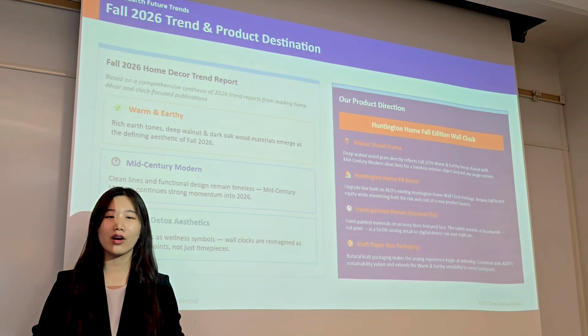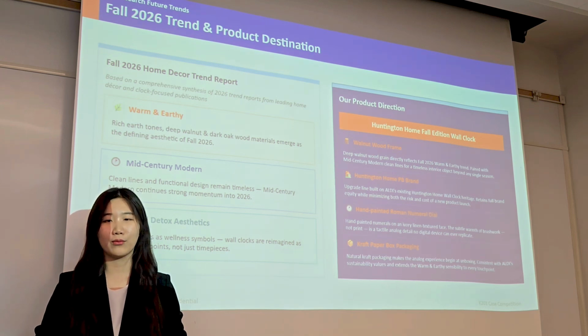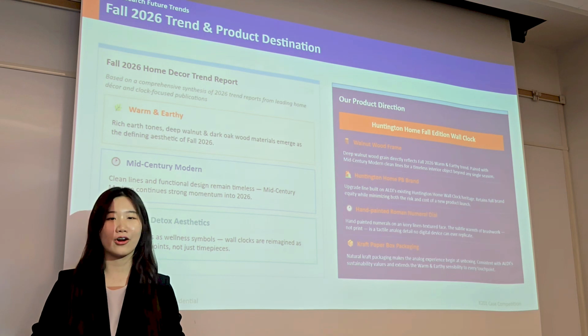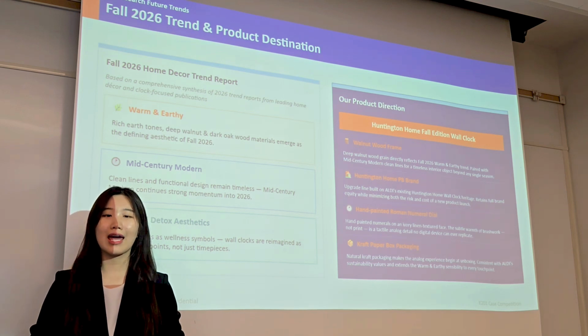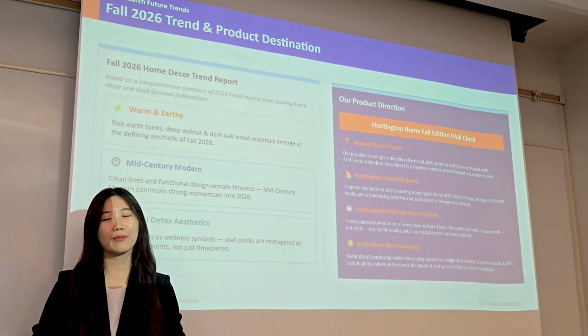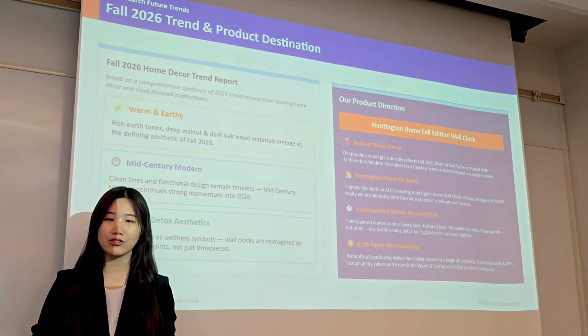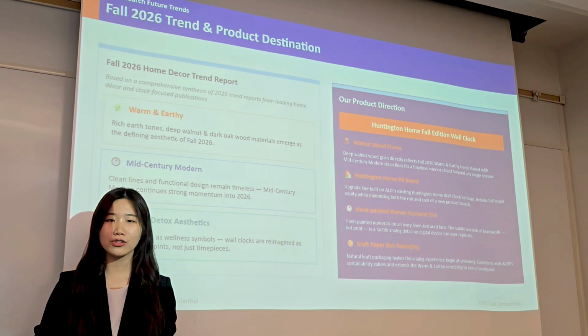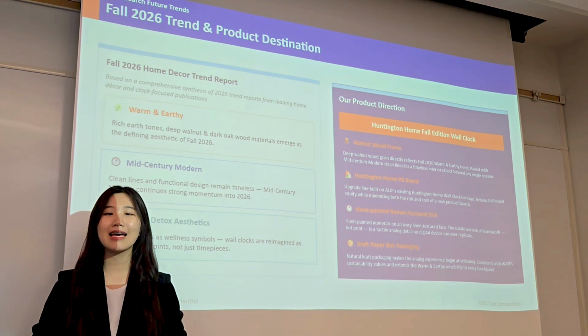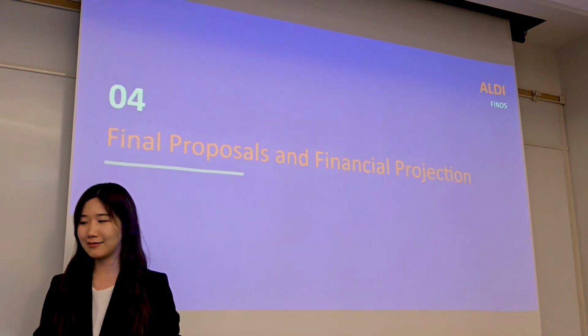This product features a walnut wood frame and clean mid-century modern lines, reflecting the warm and earthy trend. It also includes a hand-painted Roman numeral dial and crepe paper packaging to reinforce a natural and warm aesthetic. These elements position the clock as both a functional item and a seasonal design piece, and I'll now pass it to the financial part.